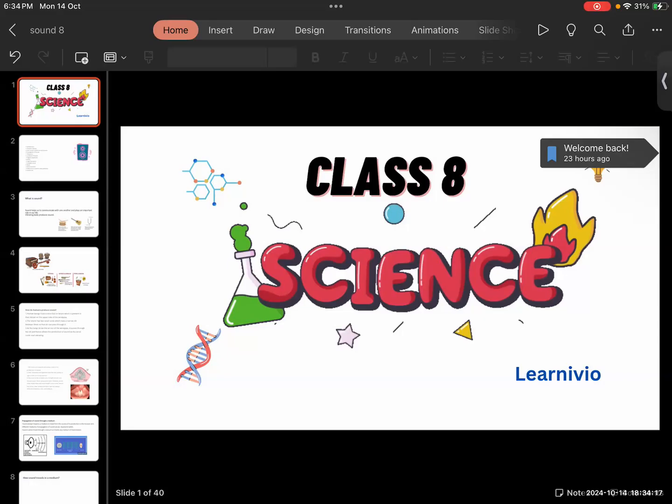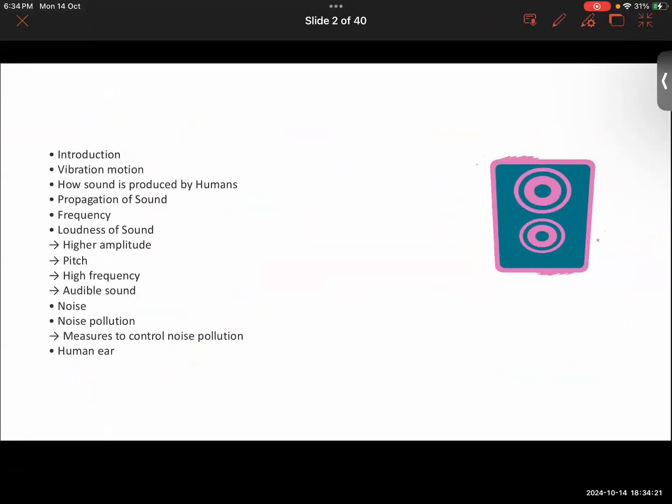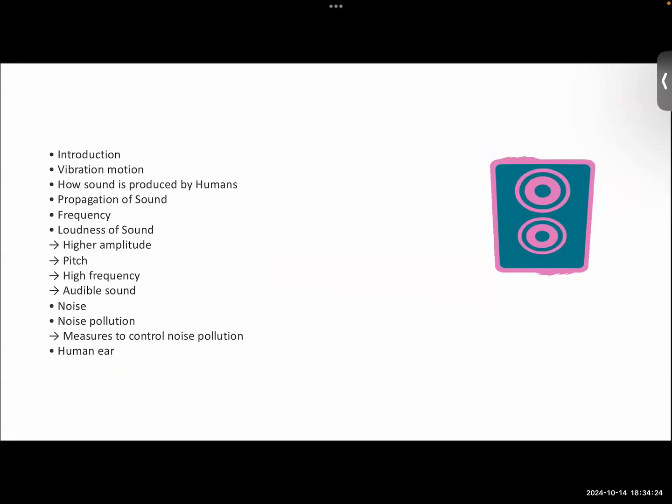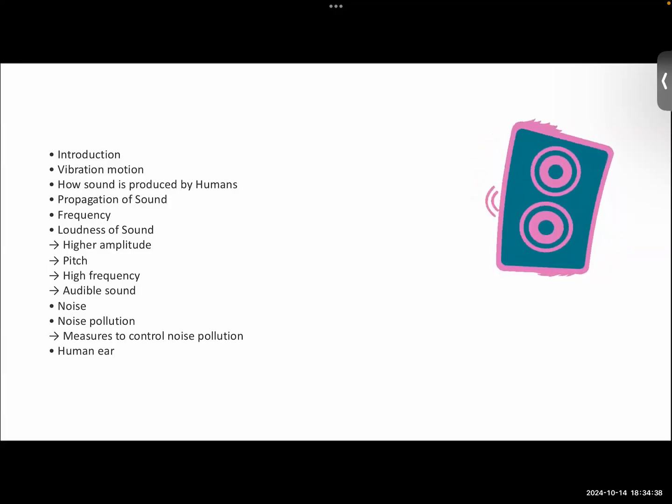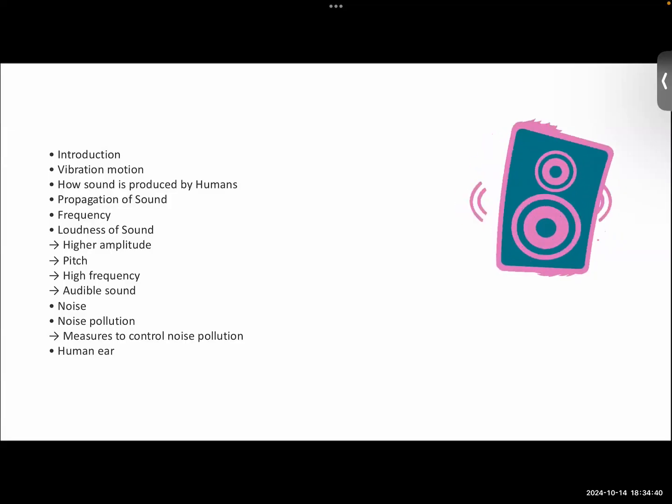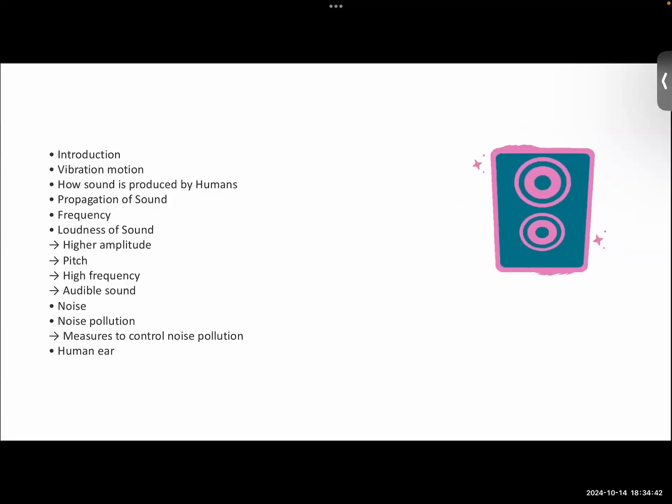Okay. Today we are going to continue with this chapter, that is sound. In the chapter sound, we will be learning about what sound is and what kind of energy it is. Just like we know light is a form of energy which enables us to see our surroundings, in a similar manner we will learn that sound is also a form of energy because of which we are able to hear something.